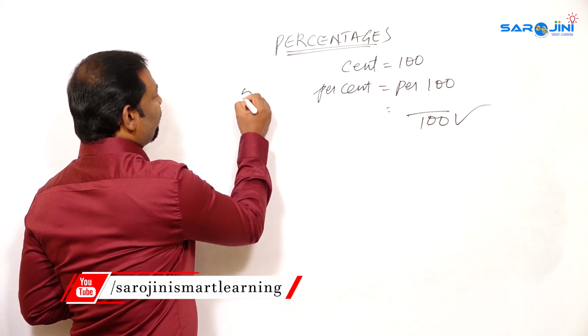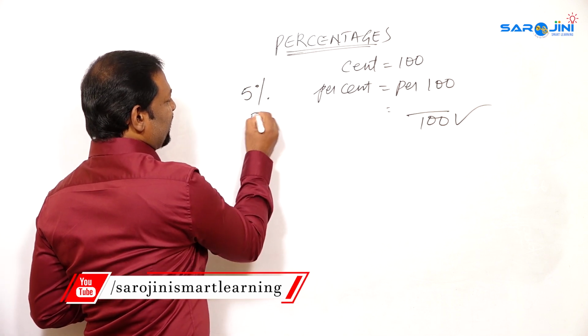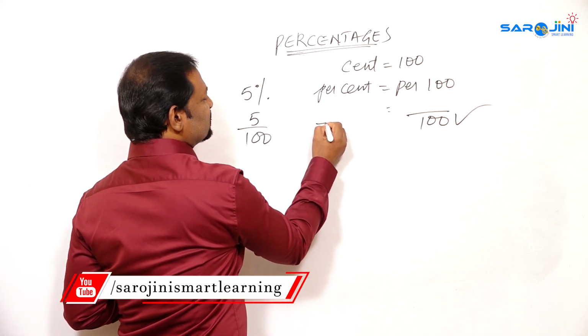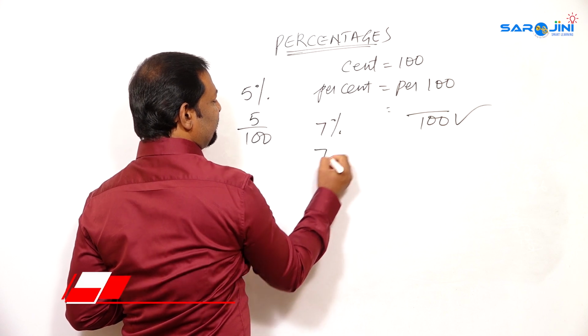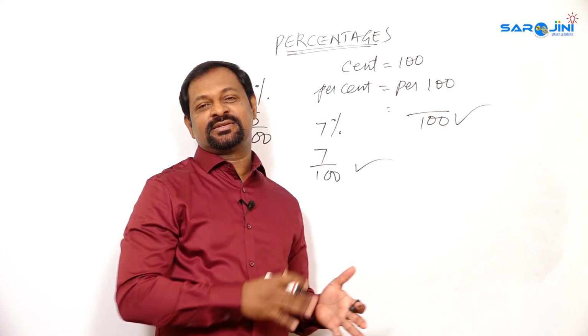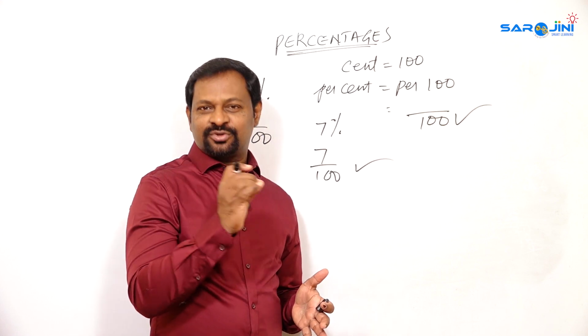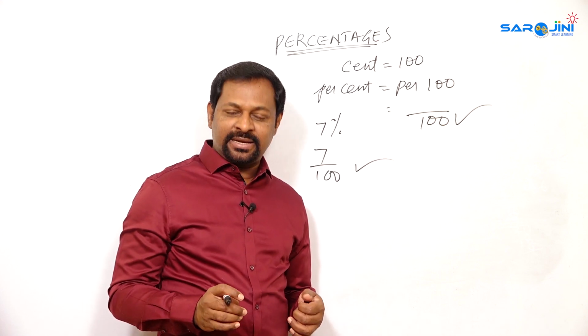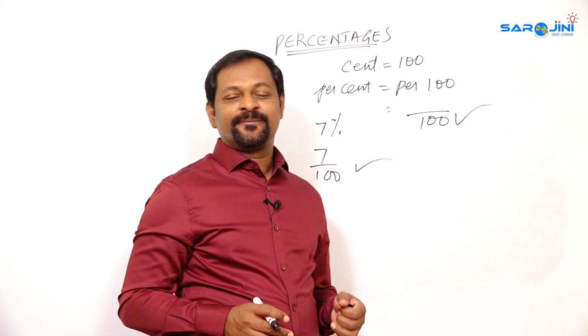Suppose I give 5%, that means 5 by 100. If I give 7%, that is 7 by 100. In this way, we write percentages. We use percentages from the beginning in school.